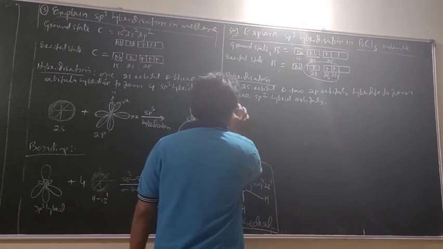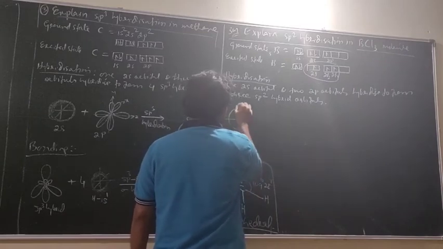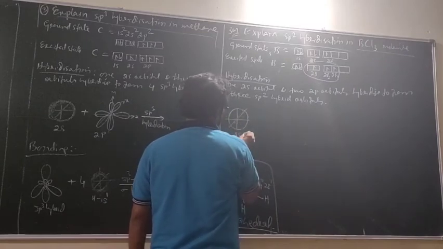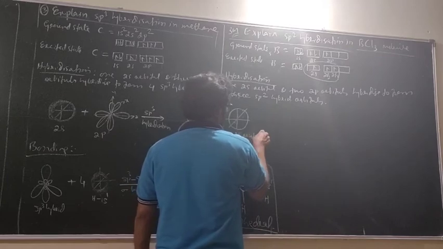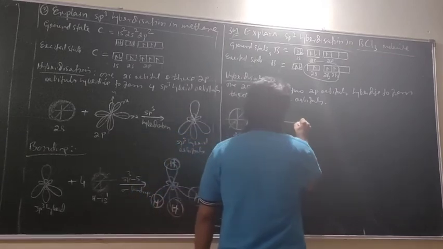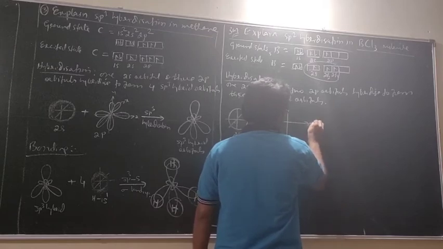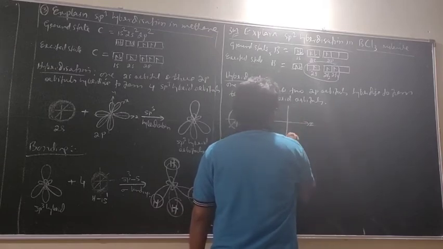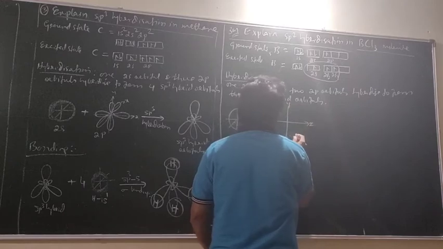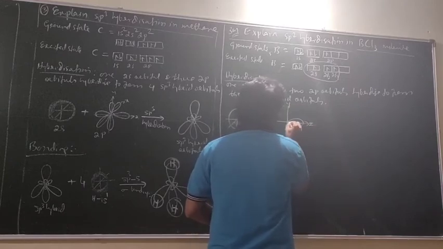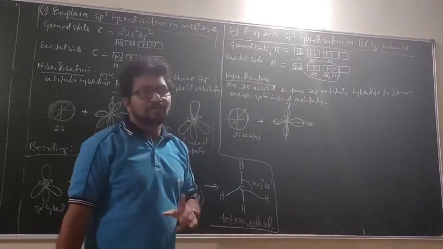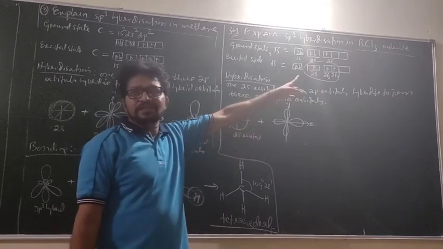You show the schematic representation. This is the 2s orbital of boron. Plus this is the z-axis, the y-axis, 2pz, 2py. The other one is empty.